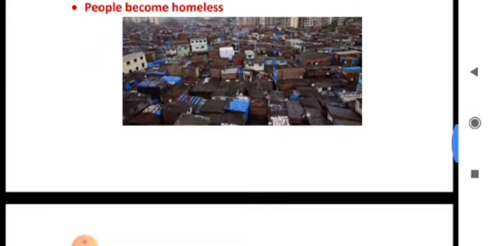People become homeless. As a result, slums have developed where the standard of living conditions is very poor. There are problems of water supply, lighting, sanitation, etc. And at the end of the day, the rate of crime and corruption has increased.